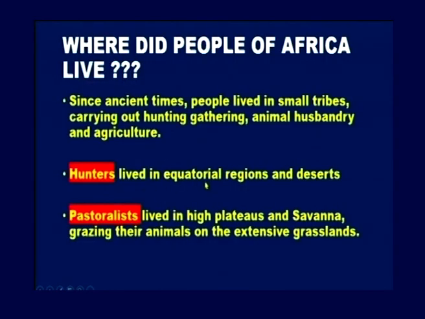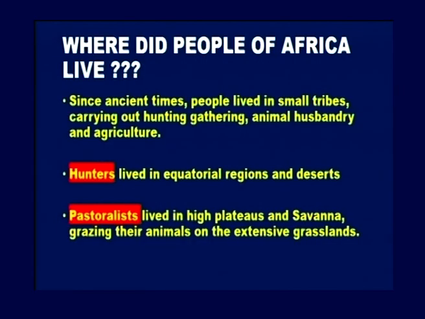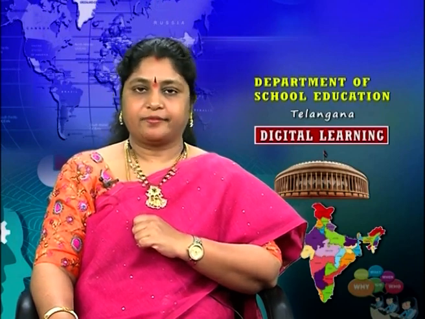So where did hunters live? Hunters lived in equatorial regions and deserts. And what are pastoralists? Pastoralists are the people who use land to keep and graze animals. They lived in the regions of high plateau and savanna, because savanna are grasslands. For grazing sheep, goats and so on, they make them eat the grass of these grasslands. Hence they lived in those regions. Did you understand? Very good.